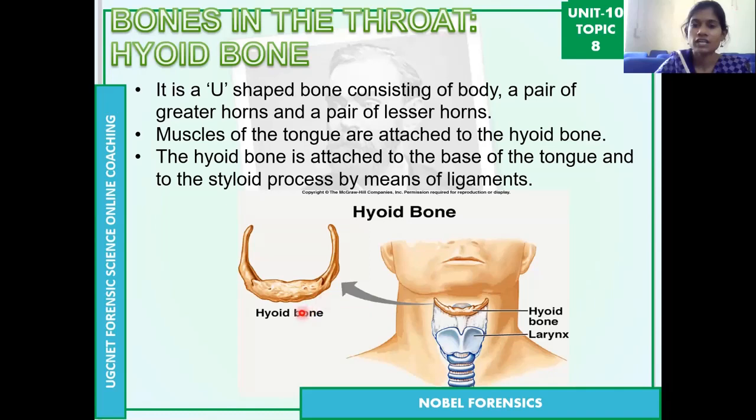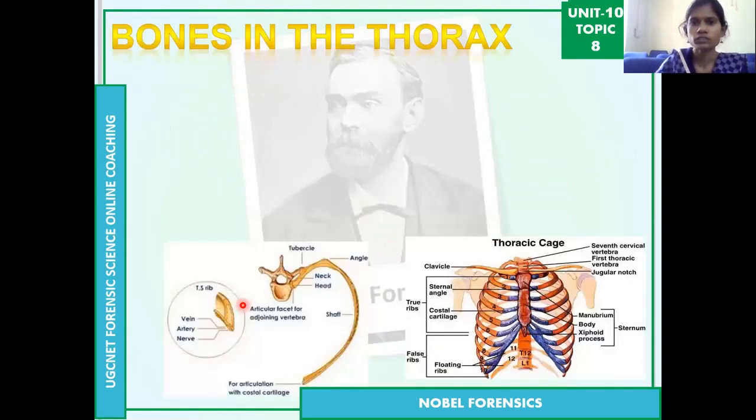It is very helpful in cases of hanging, to identify whether it is hanging or any other type of asphyxia, such as throttling or strangulation, whether it is suicidal hanging or whether the person was actually murdered and the dead body was hanged afterwards. In those cases, we can identify whether it is post-mortem hanging or pre-mortem hanging with the help of this U-shaped bone, the hyoid bone or neck bone. It is the only bone in the throat or neck.